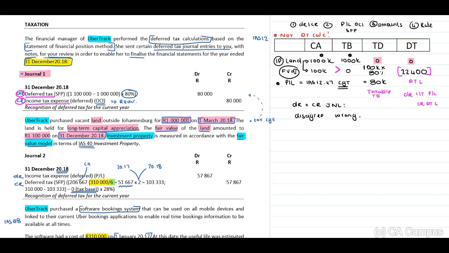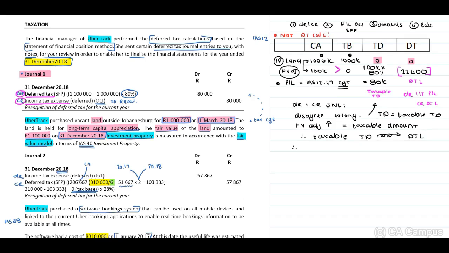Why do we state this? Because when we look at the above, guys, the temporary difference will be a taxable temporary difference. Why? Because the fair value increase is a taxable amount. When you think about your current tax calculations, the fair value adjustment increase will result in a taxable amount. Therefore, our taxable temporary difference will result in a deferred tax liability.